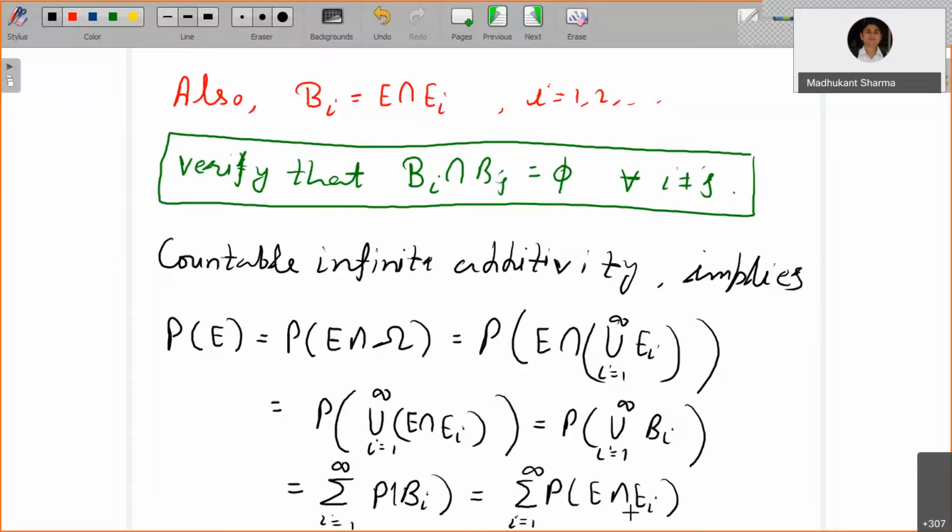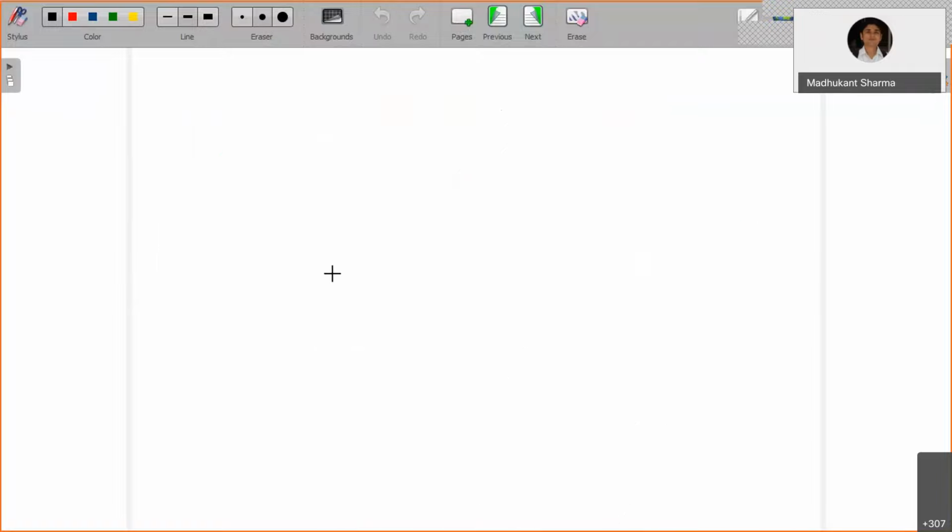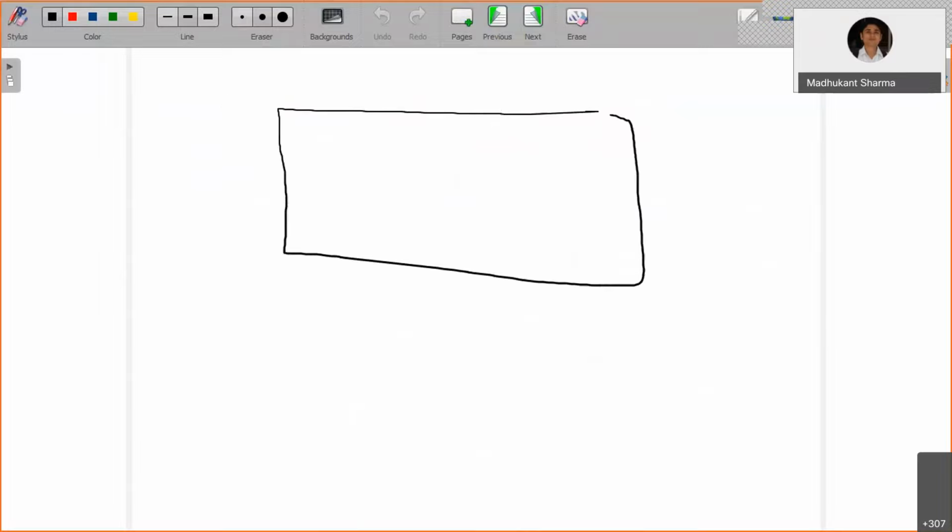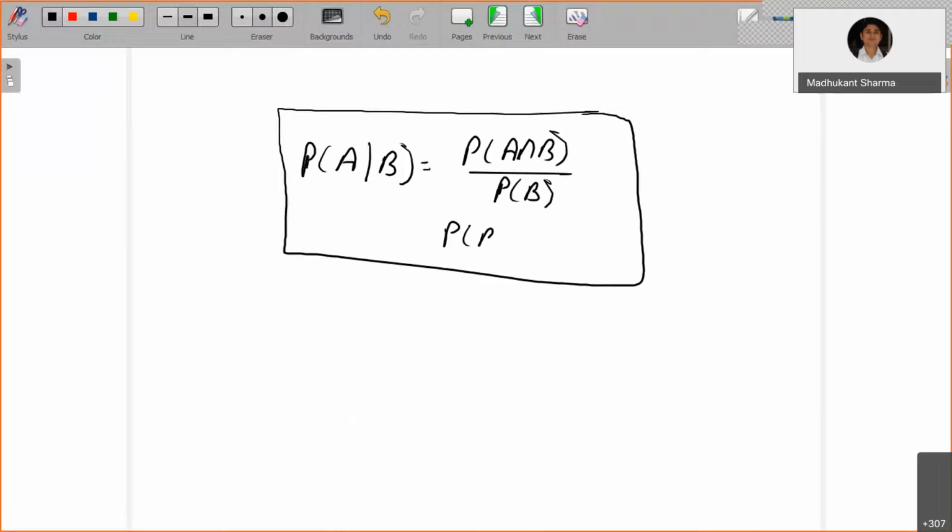Now recall the conditional probability. Note that the conditional probability of A given B is equal to the probability of A and B divided by the probability of B, provided the probability of B is greater than 0. So this implies the probability of E is equal to the summation, i equals 1 to infinity, of the probability of E intersection Ei.